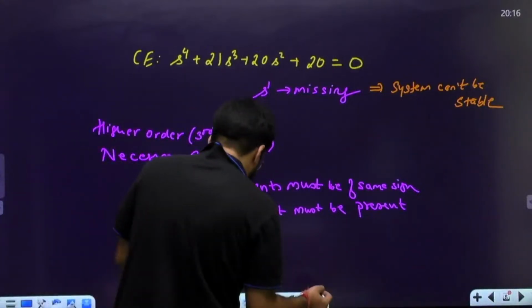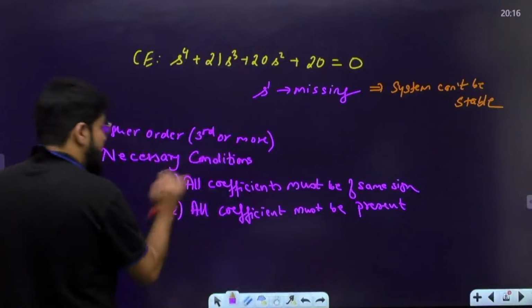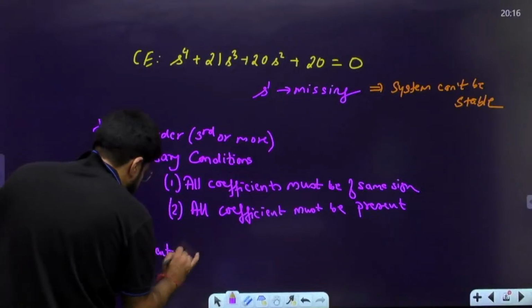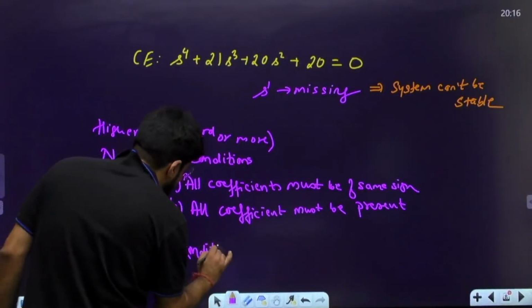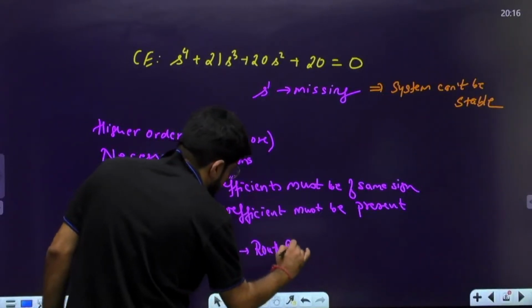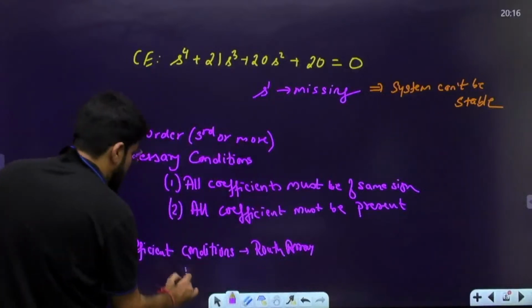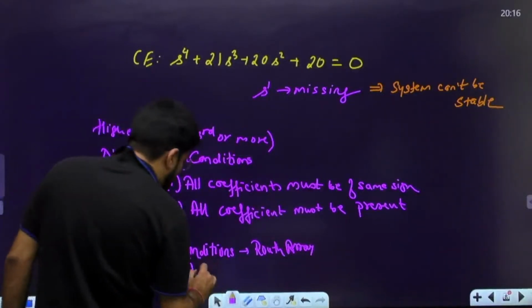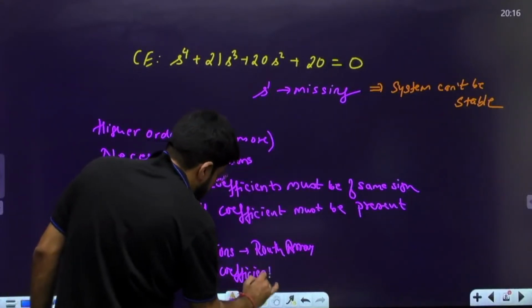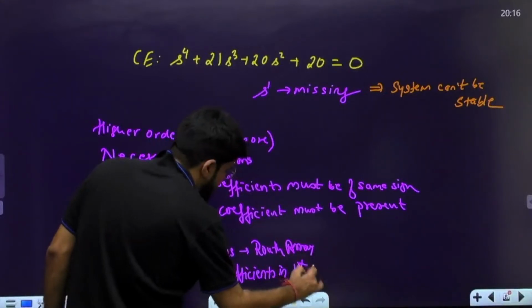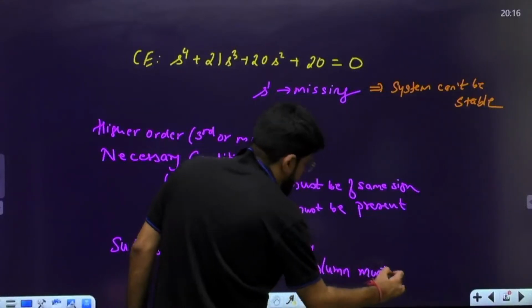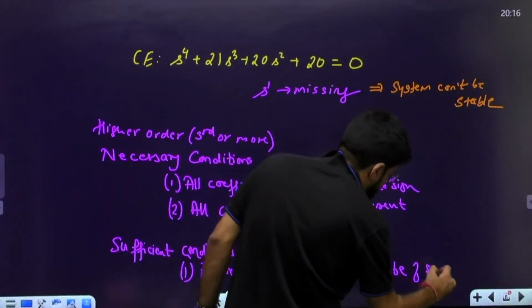Now, if the necessary conditions are by chance satisfied, then we go for the sufficient conditions. What is the sufficient condition? For the sufficient condition, we solve the Routh array. What is the condition? All coefficients in the first column of the Routh array must be of the same sign.